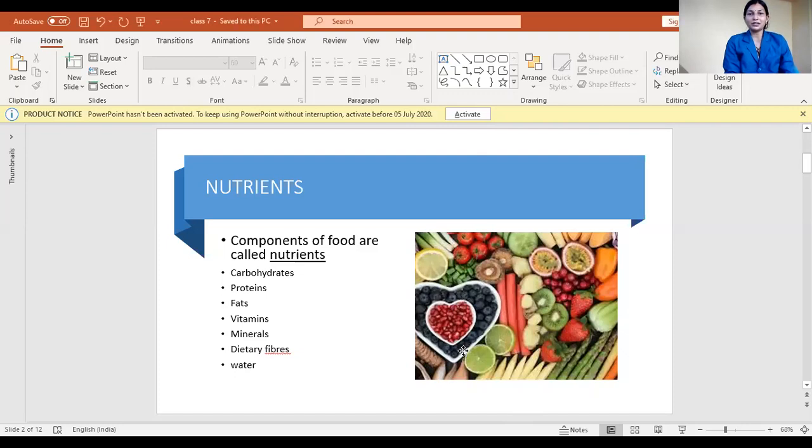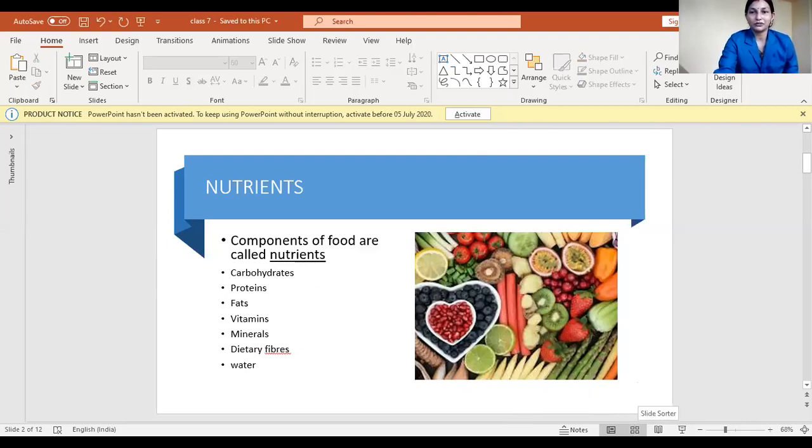The components of food we call nutrients. These components of food were carbohydrates, proteins, fats, vitamins, minerals, dietary fiber, water, etc. That is what we had decided were the components of food. Last time we had just discussed the names, right?